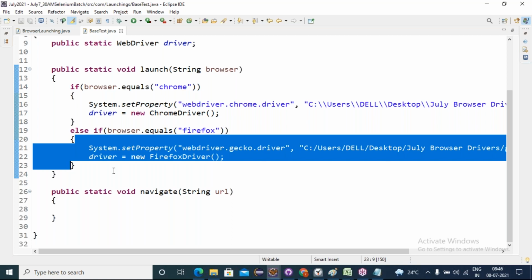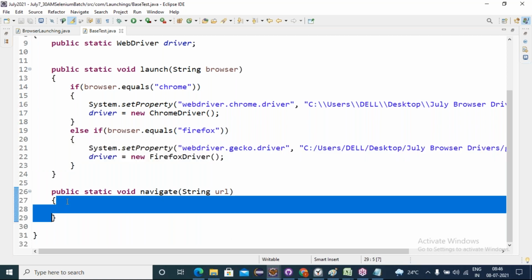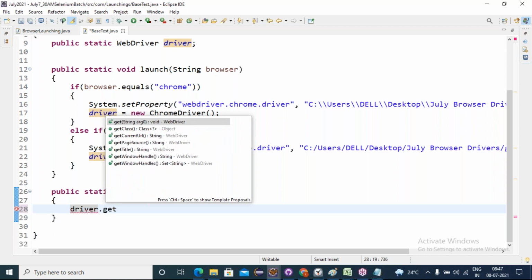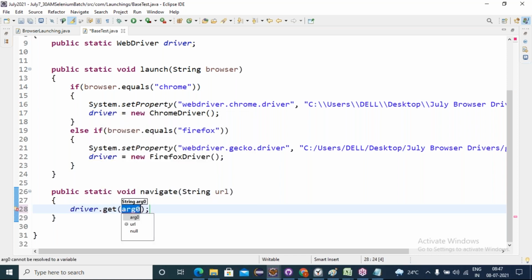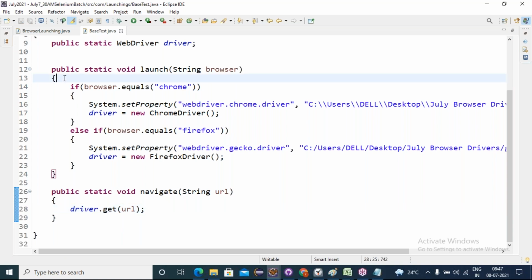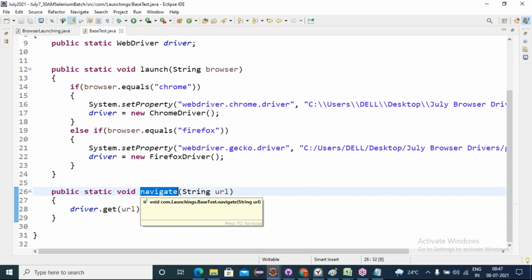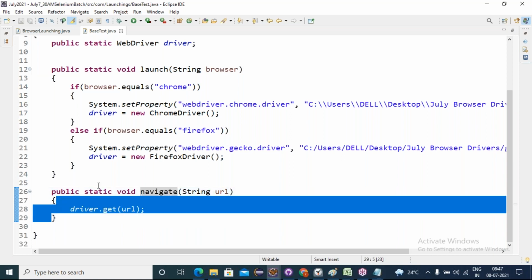Now, next I want to navigate to the URL. What do I need to do? Driver dot navigate, whatever it is. Give it the URL. My code is reusable now, right? If I want to launch a browser, simple, I will call this launch method, passing which browser you want to launch. If you want to navigate, I will call navigate URL in my test case passing the argument. Then this will get operated.